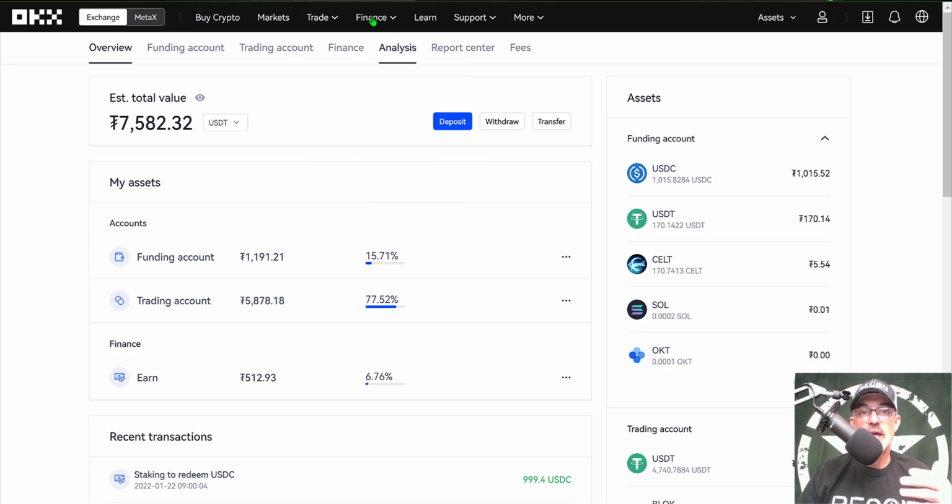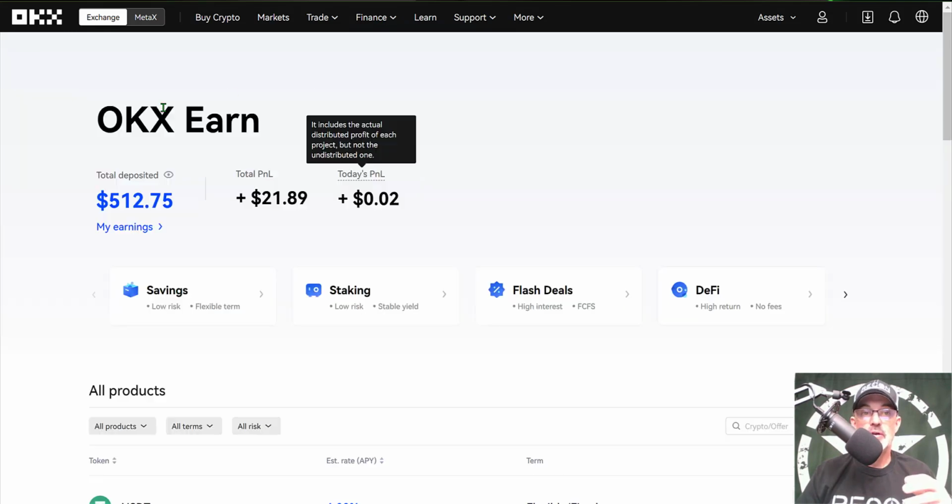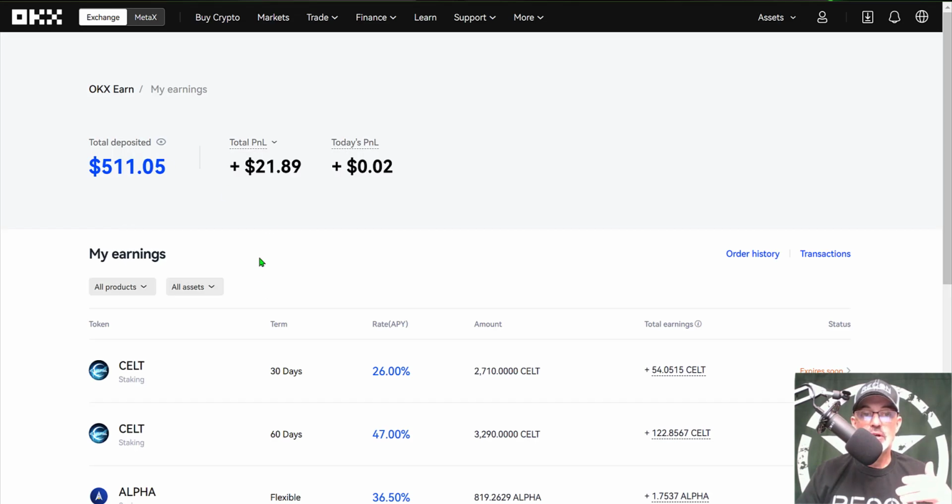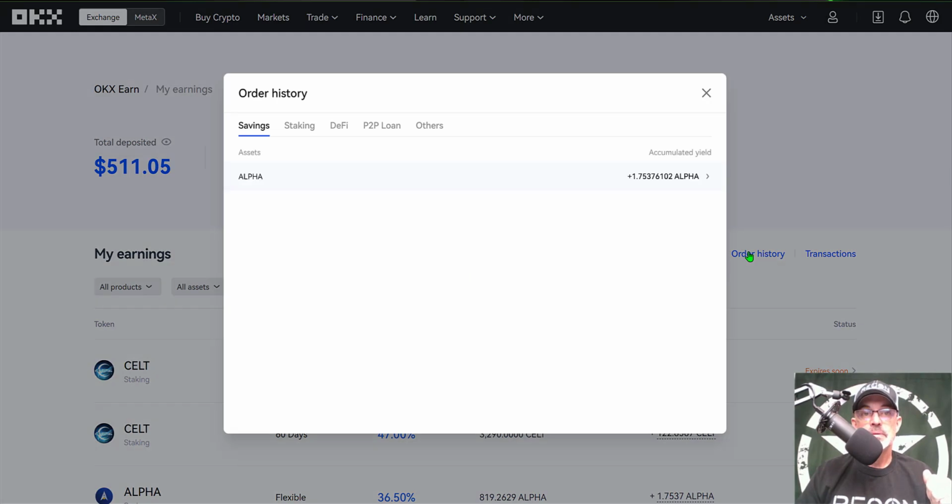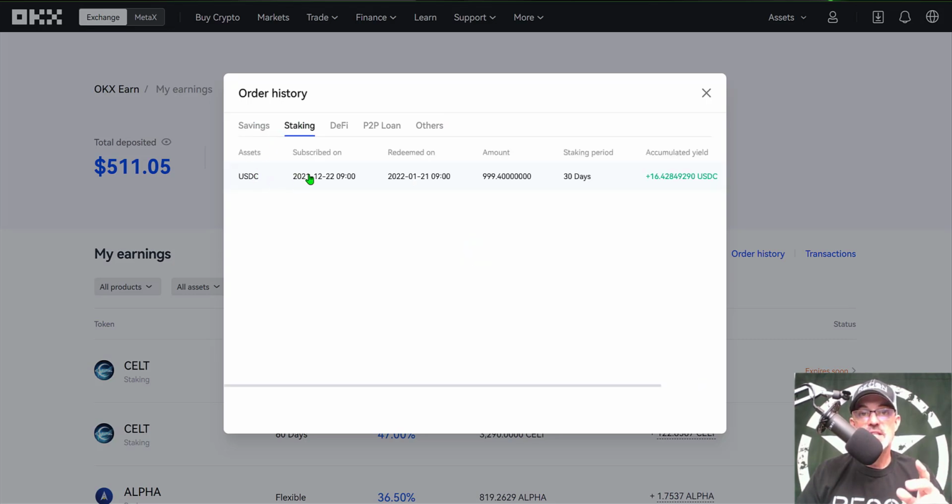So if I jump back over here to OKEX and come up to the Finance tab, jump over to Earn, that will bring me over here to the Earn feature for OKEX. If I click on my earnings, you can see the total amount I currently have deposited, and I'm staking Celt and Alpha. All my other stakings have ended, and the only other one I actually had was USDC. If I come over here to Order History and give that a click, you will see a few different tabs, including savings, staking, DeFi, peer-to-peer loans, and others. The only one under savings is Alpha. Now, if I click on the staking tab, that will show my USDC staking.